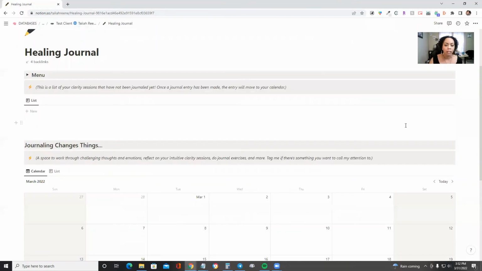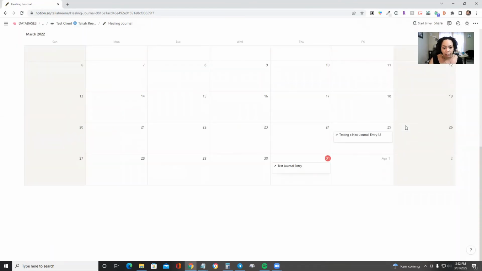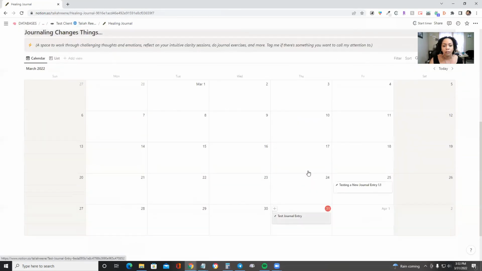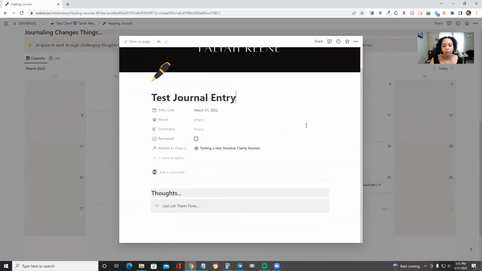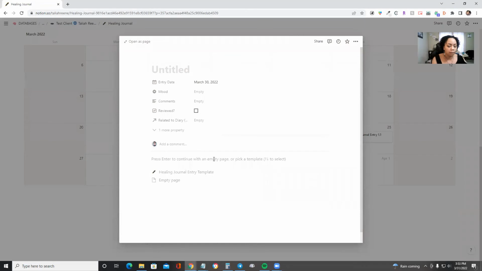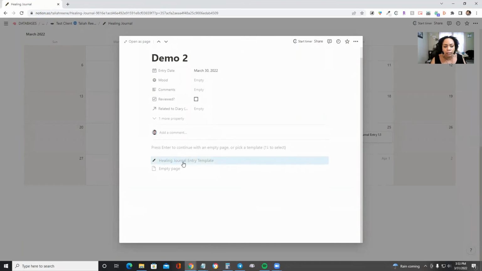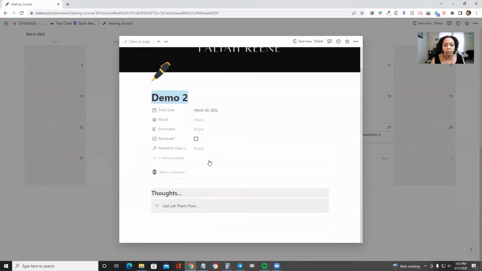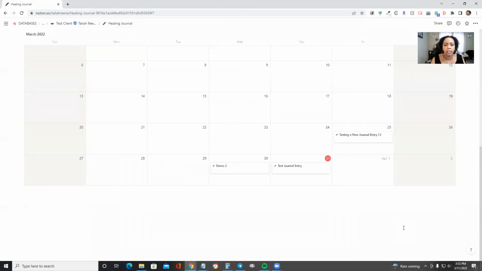Okay. Now, like I said, once you assign a date to any of your sessions, then they will show here inside of your calendar for whichever date it was done for. Okay. You can also start a new journal entry just by clicking here on add an item. Actually, when you start a new journal entry, you can click here where it says healing journal entry template, and it will apply a new template for you as well. Okay. So that's in there.